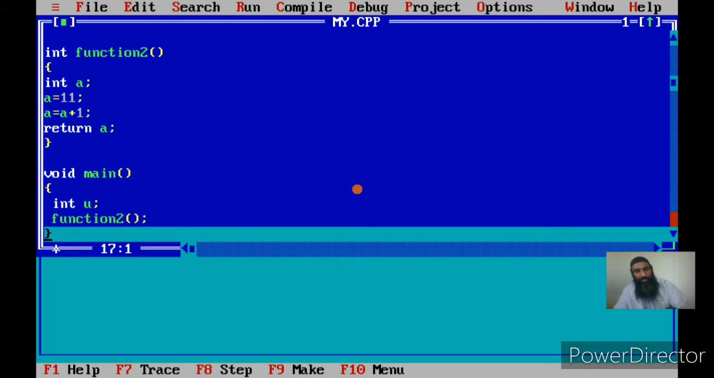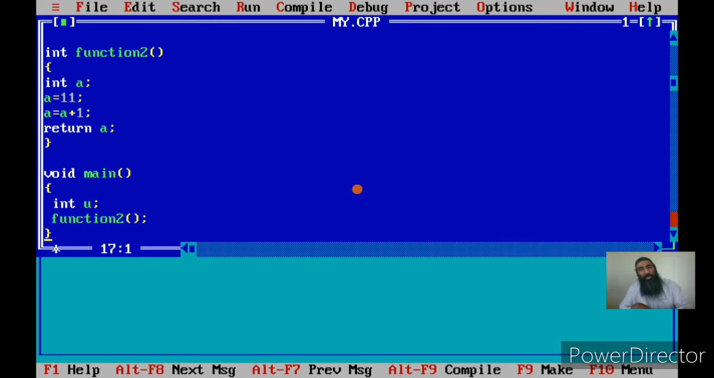Now if you see, the control has again transferred back to main, and now main has finished its execution and the program has terminated.